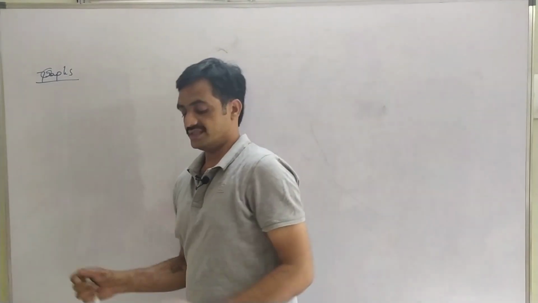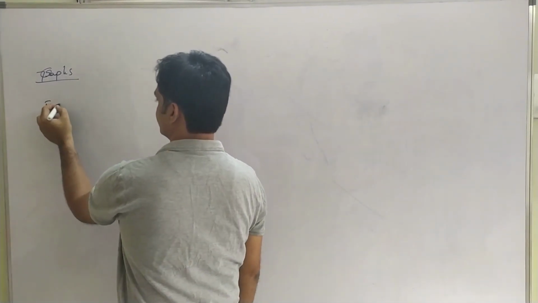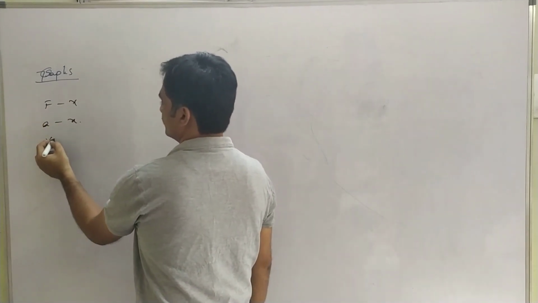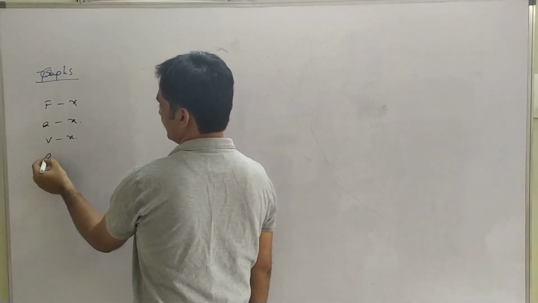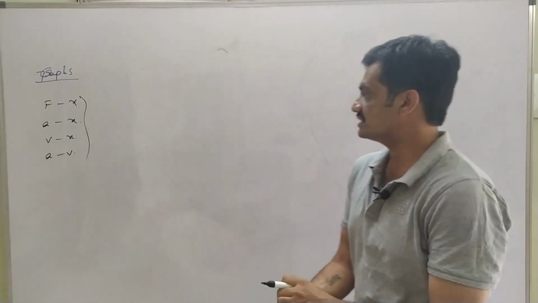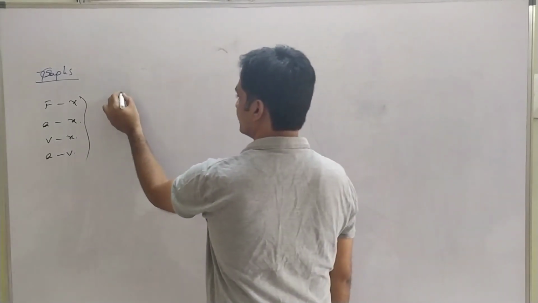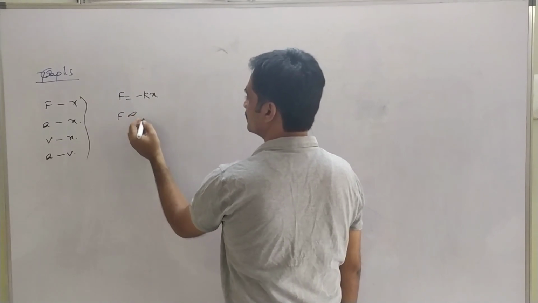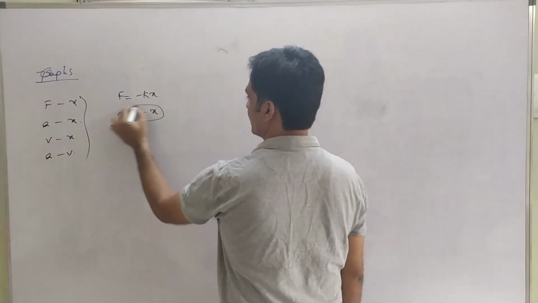So now we are going to represent the graphs for force and displacement, acceleration and displacement, velocity and displacement, and acceleration and velocity graphs. So first let us see the force and displacement graph, and we know that F is equal to minus kx. Based on that we can represent that the force is directly proportional to minus x.